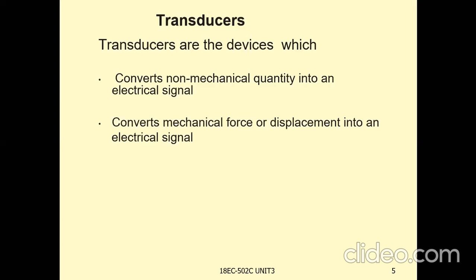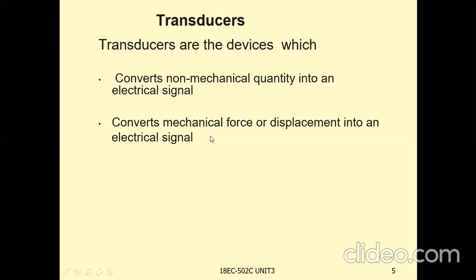Another type of transducer converts mechanical force or displacement into an electrical signal. In the previous case, it converts non-mechanical quantities into electrical signals. Here it is converting mechanical quantities, which may be either force or displacement, into electrical signals.